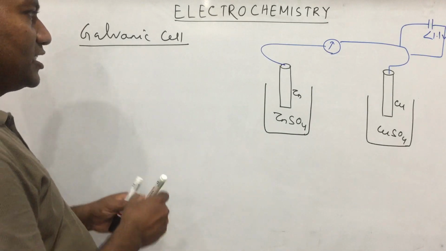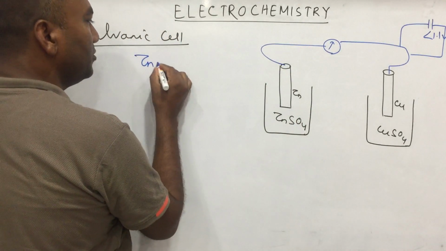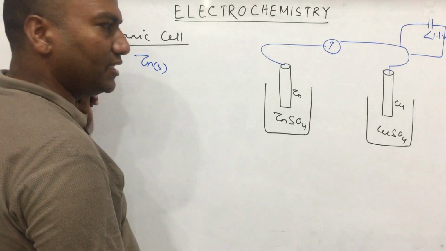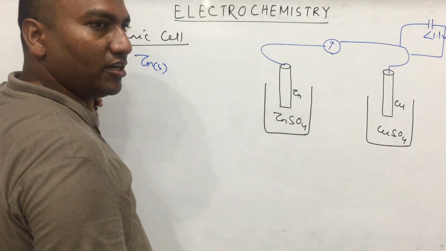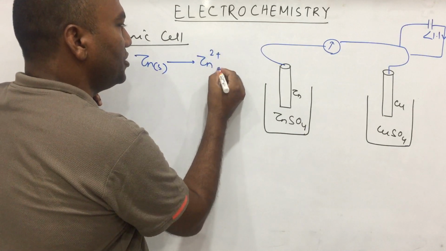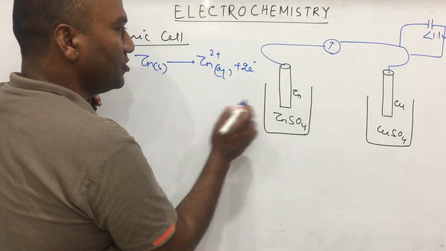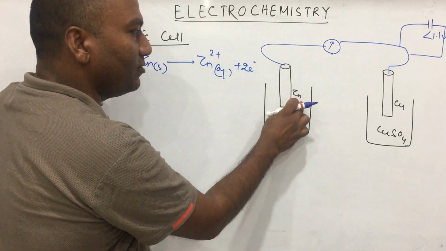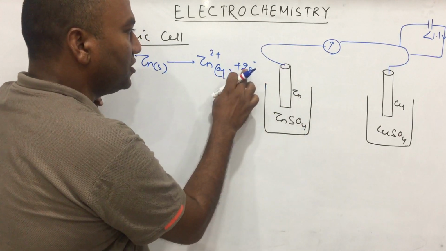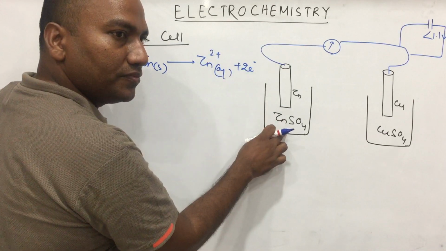On the left-hand side, zinc metal is in which state? Solid state. So zinc metal loses electrons and gives Zn2+ aqueous plus 2e. When zinc metal loses electrons, the Zn2+ goes into the solution.